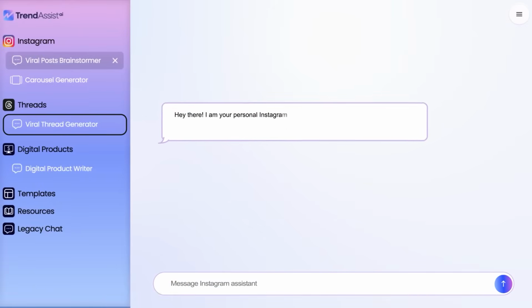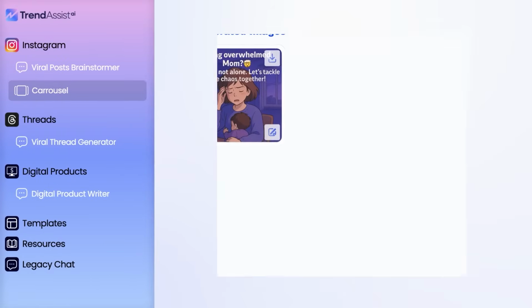I love to spy on competition and see what other people are doing. Another AI tool that I use for not only building my digital product, but also when people are having trouble picking their niche, this helps them with that. Also marketing, especially this AI tool, Trend Assist AI, actually generates viral threads and creates Instagram carousels for you. So if you're having trouble even producing marketing content, this AI tool, Trend Assist AI, can definitely help you with that as well. So definitely go check that one out so you can start marketing right away.